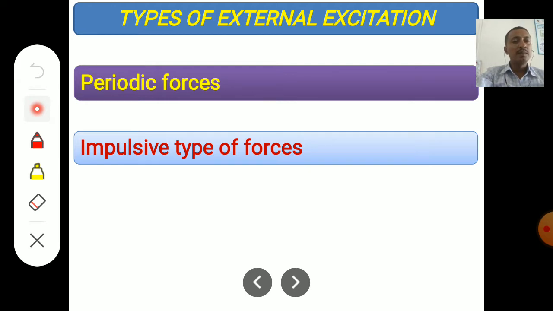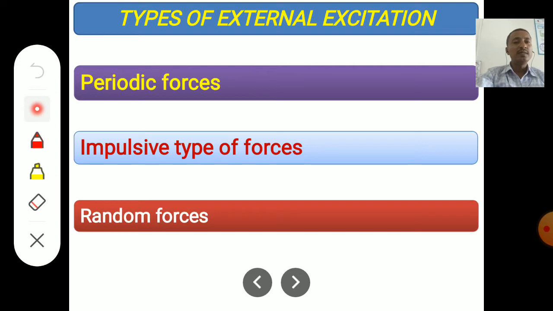But the magnitude of force goes on decreasing. This is a kind of transient. The time period is similar to the periodic force, but here the magnitude goes on decreasing. The force applied every time goes on decreasing. This type of force is called impulsive type of force.